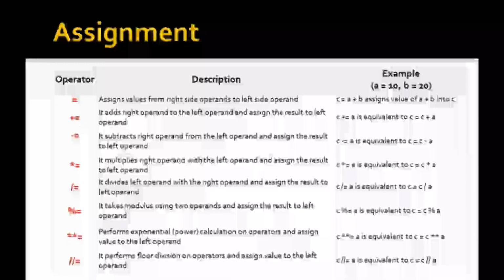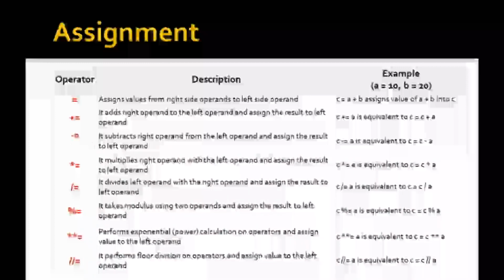Now the next operator is plus equal to. It adds the right operand to the left operand and assigns the result to the left operand. It is also equivalent to c is equal to c plus a. That is, both are equivalent. Suppose you write c plus equal to a, or you can also write c is equal to c plus a. Both are the same case.